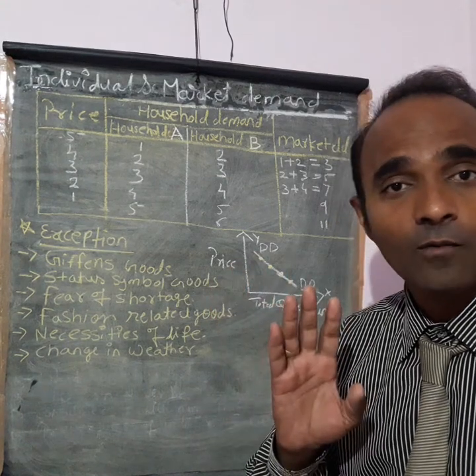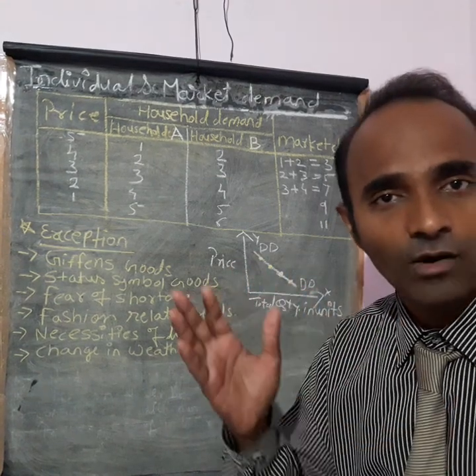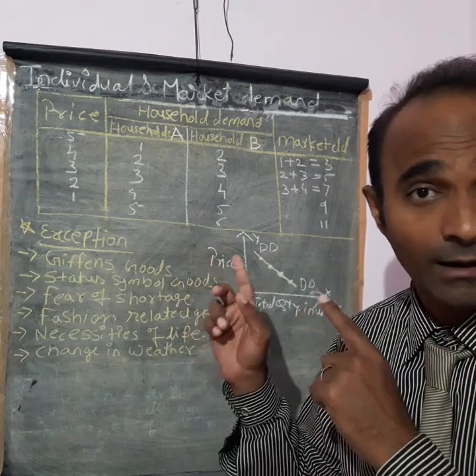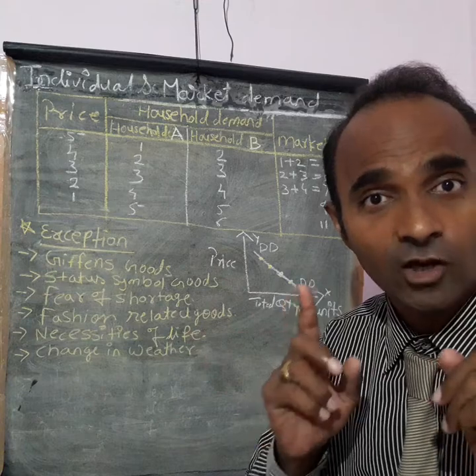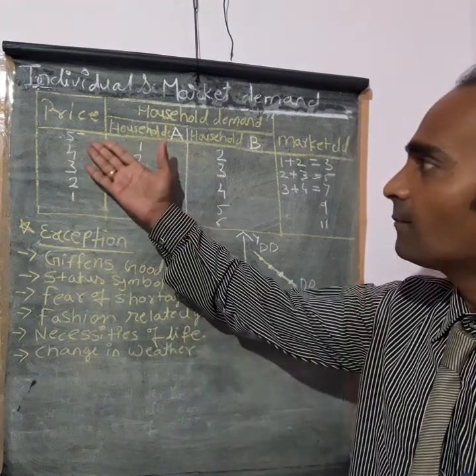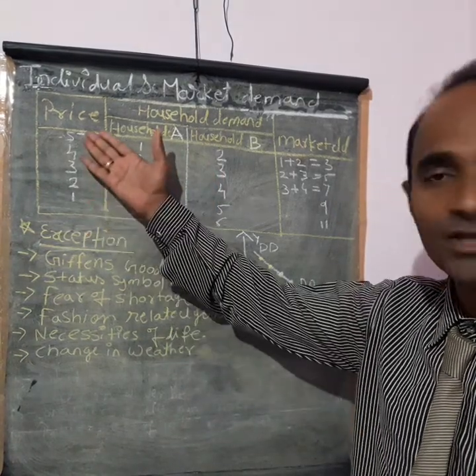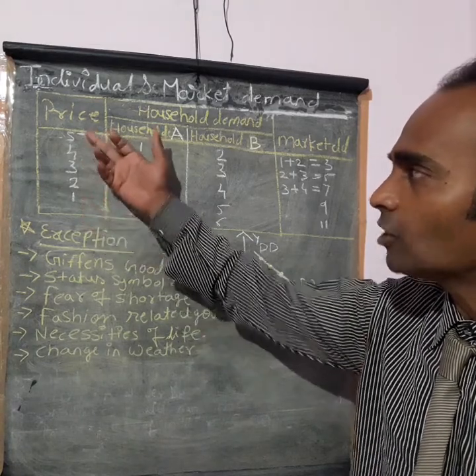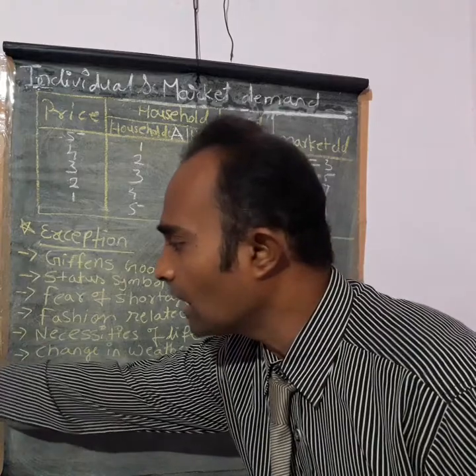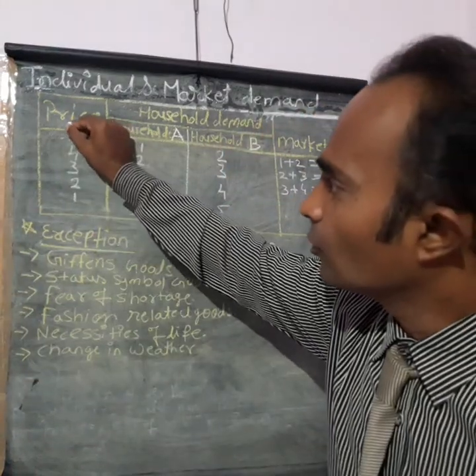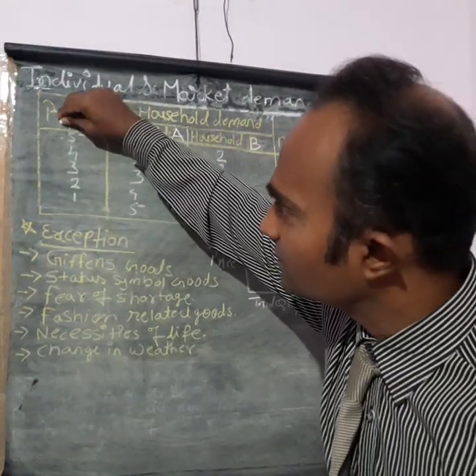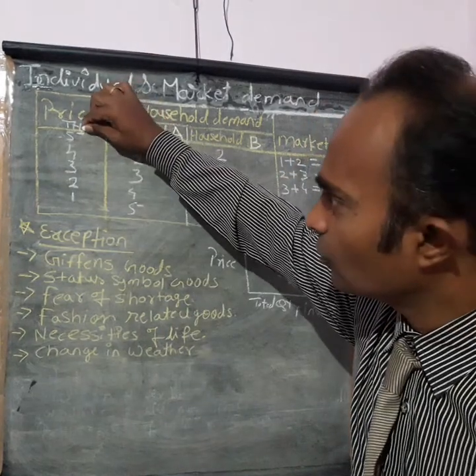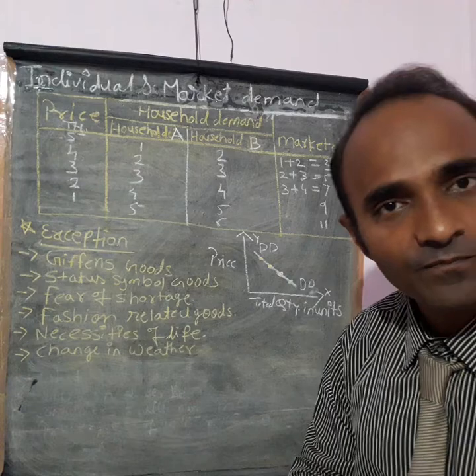Now let's see practically how market demand works. See here, prices are given to you. As usual, I have given the same numbers: 5, 4, 3, 2, 1 rupees, or you can take the prices in thousands and write rupees thousands.